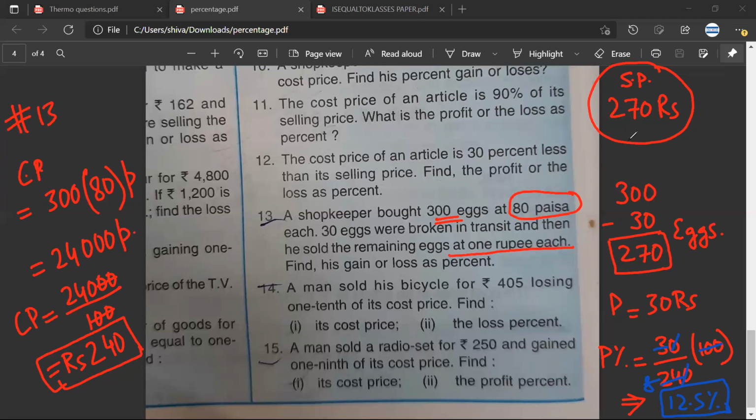Okay. So, Mr. Satya, if you want to remain at paise, this is the 24,000 paise. Then, if you want the selling price, it should remain in paise. So you can convert this 1 rupee into 100 paise.